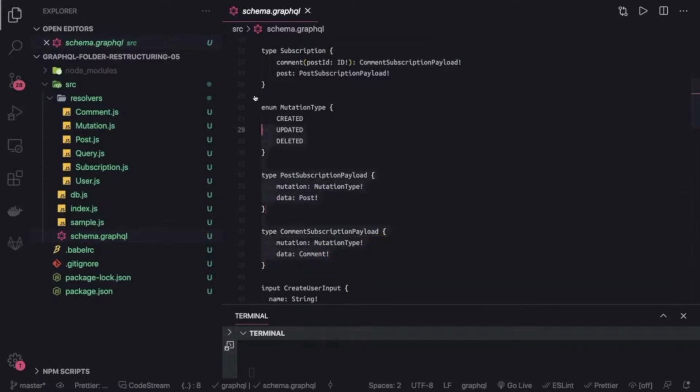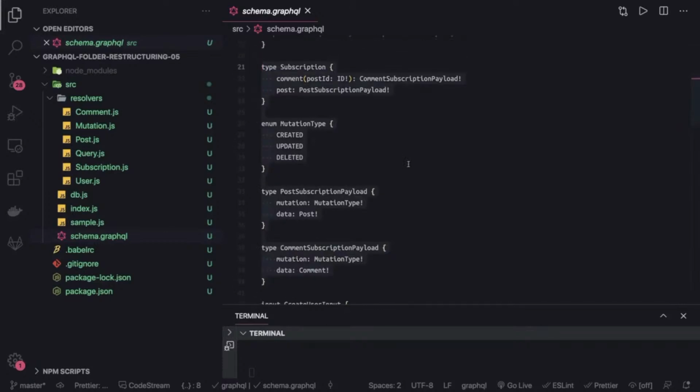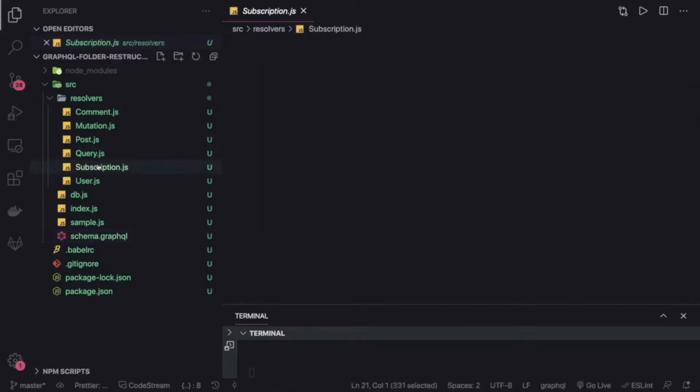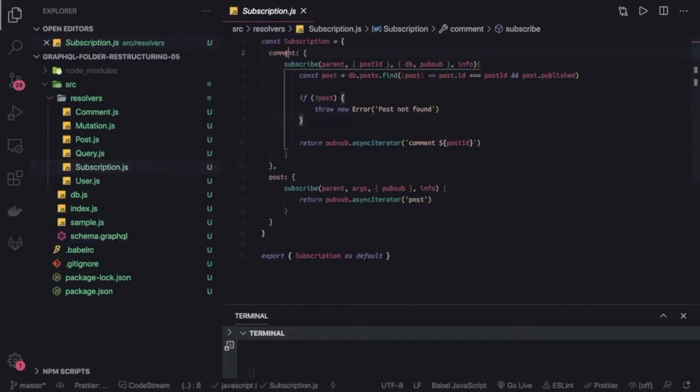So these are the new type definitions we have added for updating the post and deleting the post. We wanted to publish an event, and there is a subscriber which is listening to this. Here we have subscribers on the comment and on the post. It is just publishing the whole payload, and it is acting on it, like checking that the post ID really exists before acting on it.